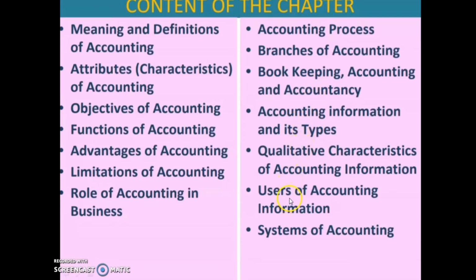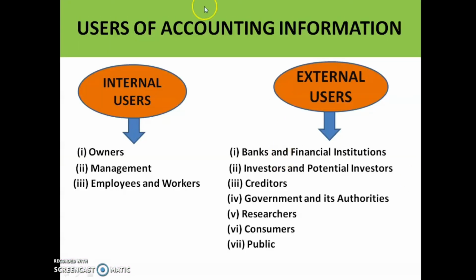Next, in today's class we will discuss the users of accounting information. Okay, so let us see who are the users of accounting information. They are of two types, that is, there are internal users as well as external users. In internal users, who are the categories coming under this? They are the owners, management, employees and workers. So these three consist of internal users.